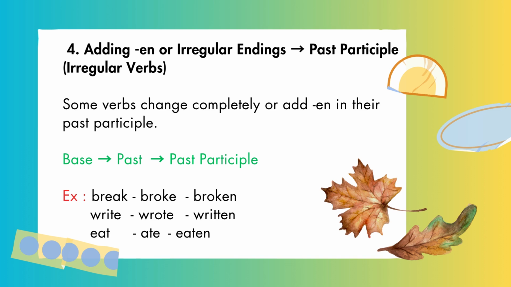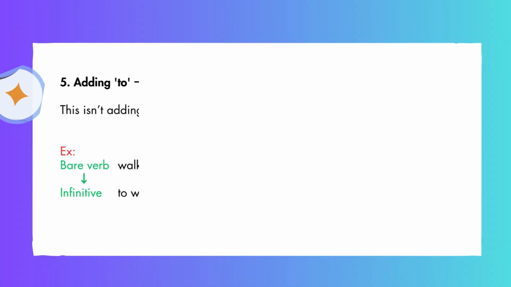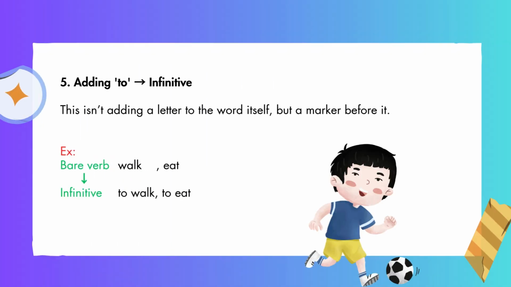Last one is adding to, used for infinitive. Another way, this isn't adding a letter to the word itself, but a marker before it, such as to walk, to eat. Types of adverbs.